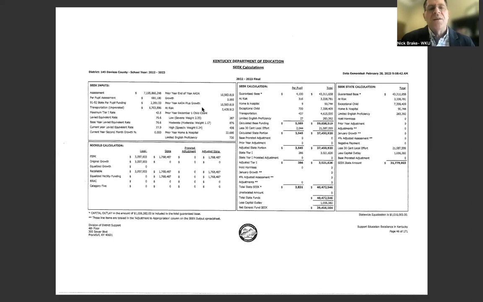And you can see how that is broken down based on the number of at-risk students. Remember, there's an add-on, and we'll look at that add-on in a minute. Okay, you can see the number of at-risk students, and then you can see based on the December 1 child count, the students that are considered exceptional children that qualify for special education.